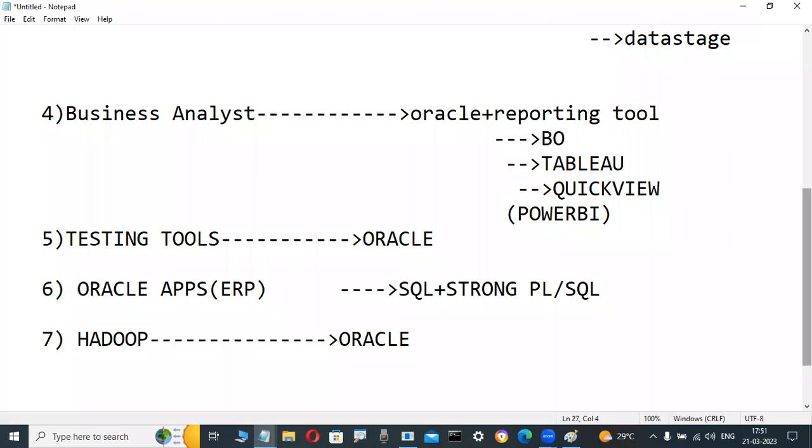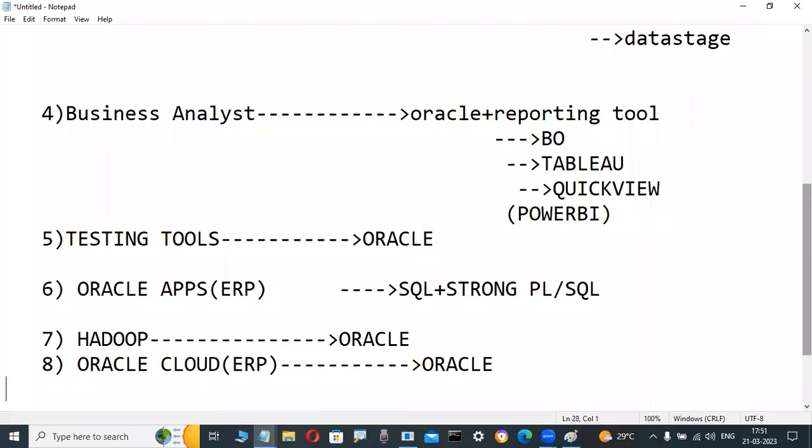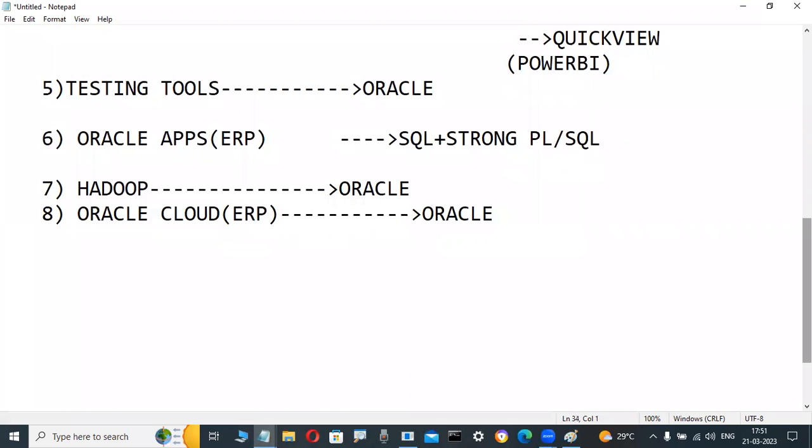Again, another type of persons, different type of jobs. Some fellows are interested in another popular ERP, Oracle Cloud ERP, so Oracle Fusion, Oracle Cloud, like this on the ERP side. Nowadays jobs are available, it is the latest trend. In that case also, basic Oracle knowledge is enough. Those learning that course also say basic Oracle is easily understandable, and a separate course is not required.